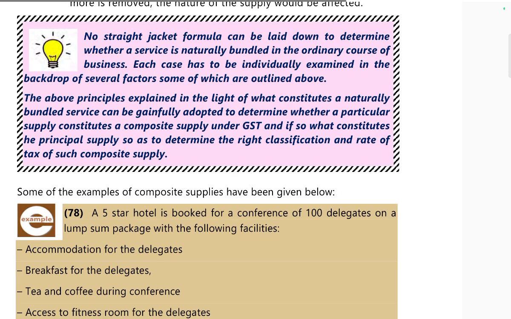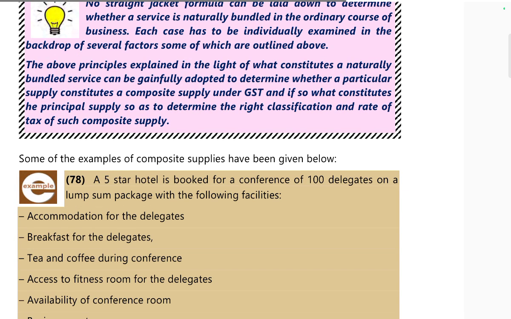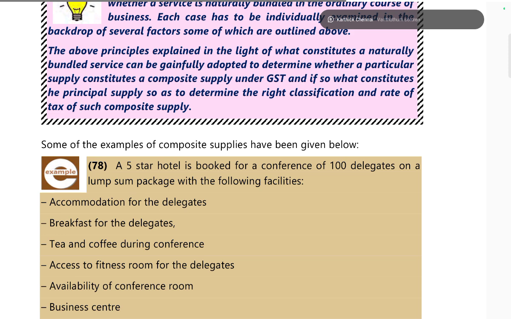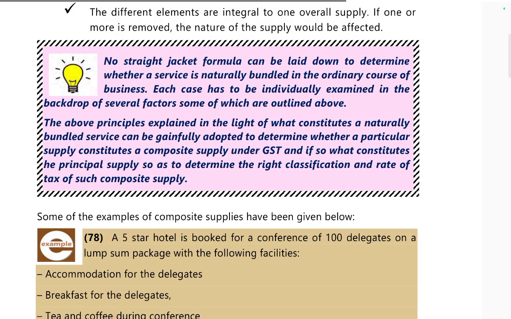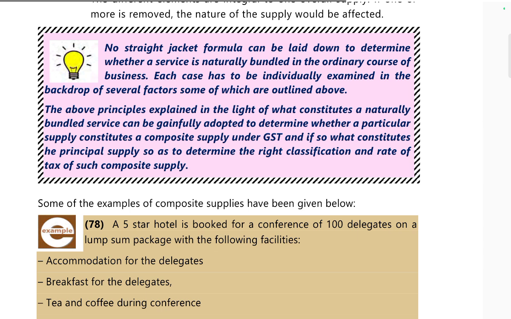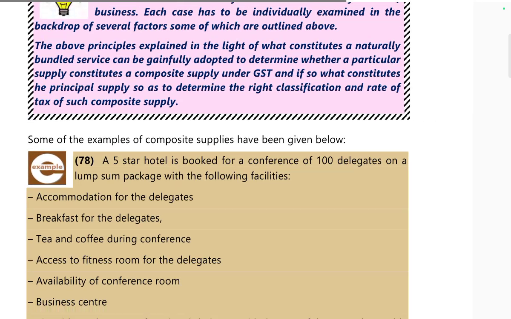The principles explained above, in the light of which a naturally bundled service is constituted, can be gainfully adopted to determine whether a particular supply constitutes a composite supply under GST, and whether it constitutes the principal supply, so as to determine the right classification of the composite supply.